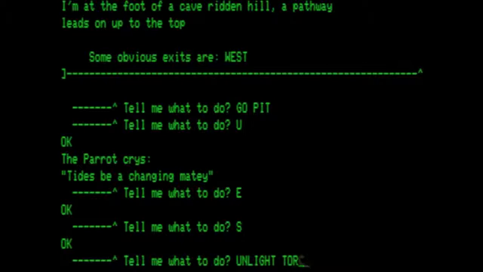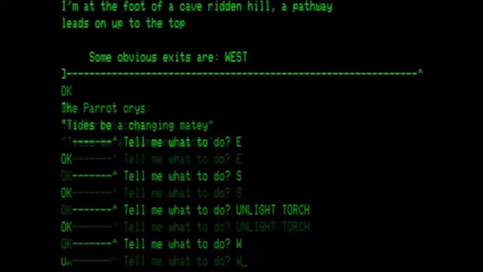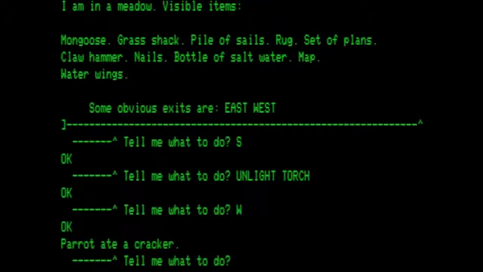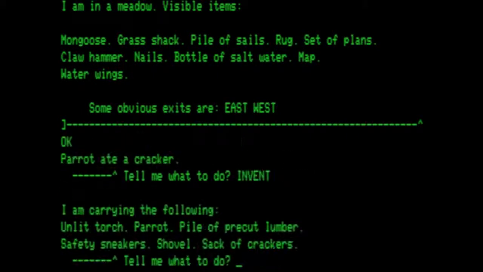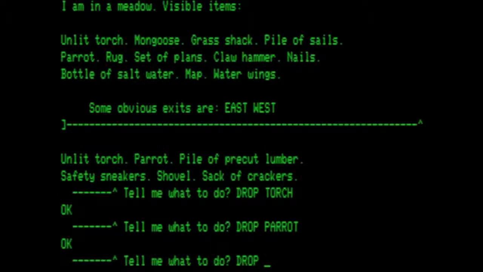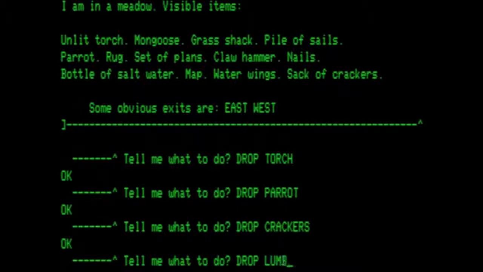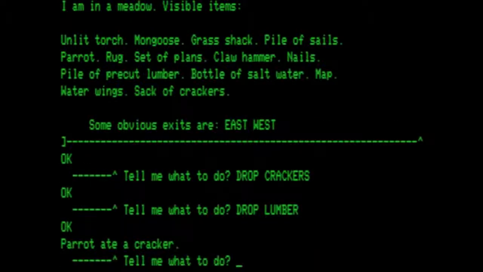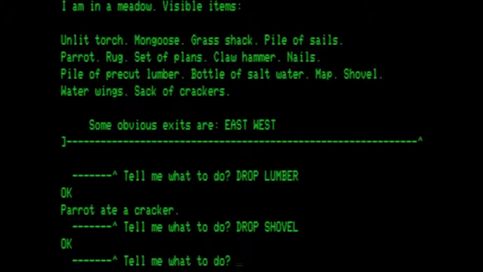Let's unlight our torch, go west, back to the meadow, and this is where we have been gathering things. Let's check our inventory. I want to drop the torch. I want to drop the parrot. I want to drop the crackers. Drop the lumber. Drop the shovel. That's a lot of things we were carrying. We need to go get some more things, though.